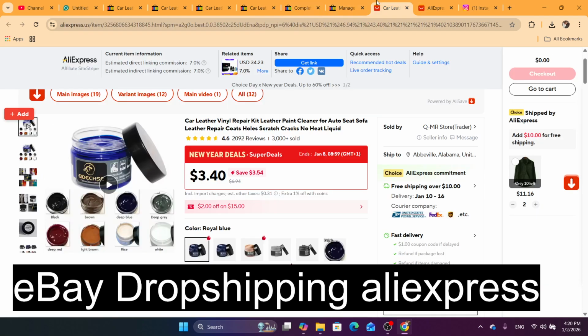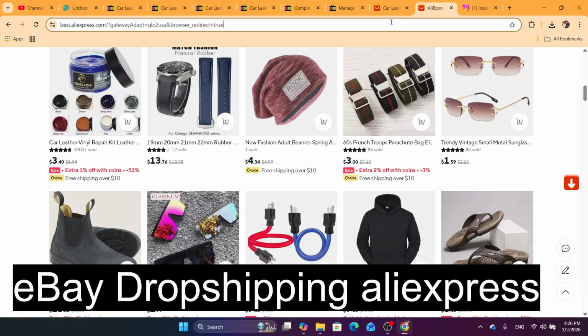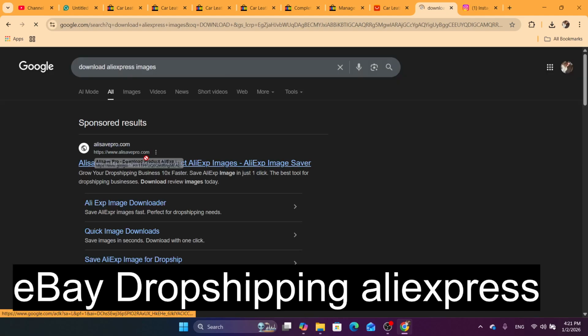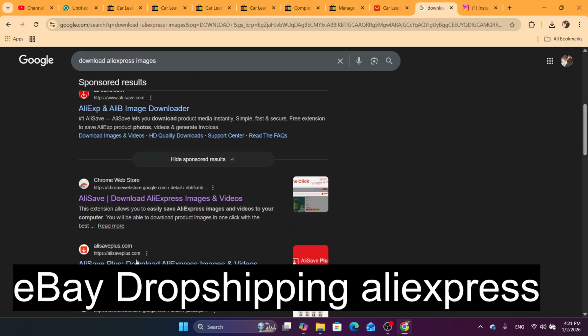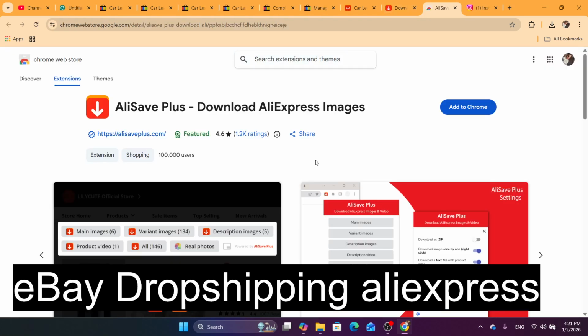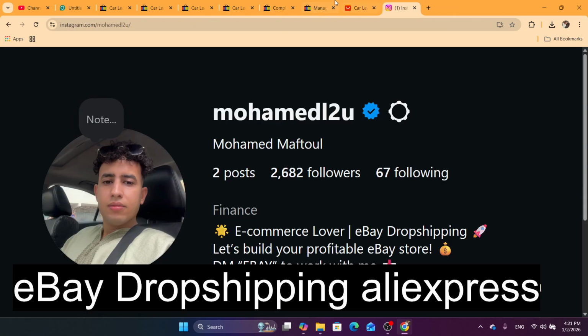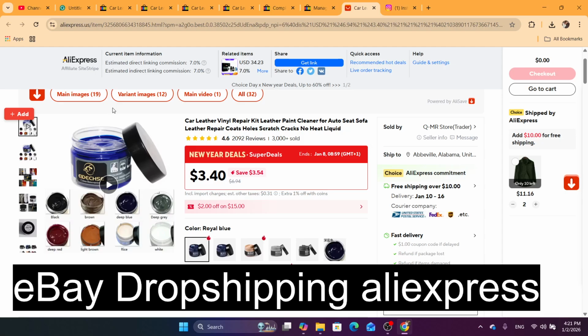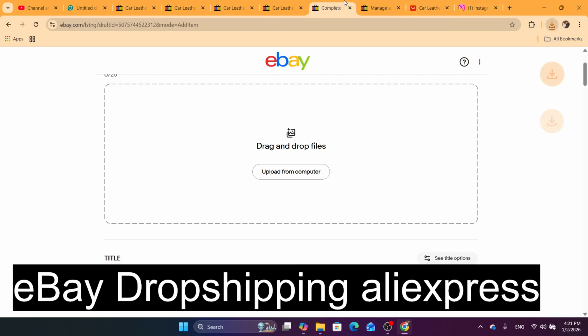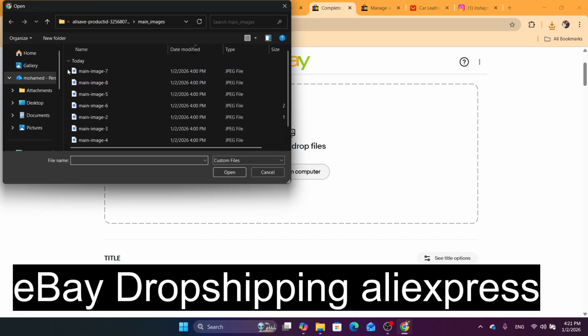Now to download the images from AliExpress, you can just download this extension. Just search for download AliExpress images, and then you will be able to find this extension. It's called AliSave Plus. This is the extension. Now after you download it, go to AliExpress and click on these new buttons that will pop up after you download the extension, which is main images. Now as you can see, we have downloaded all the images. Now we can just go back to the eBay listing and upload them.